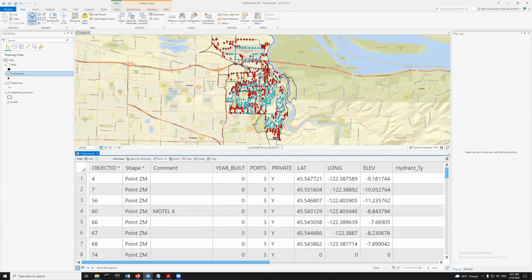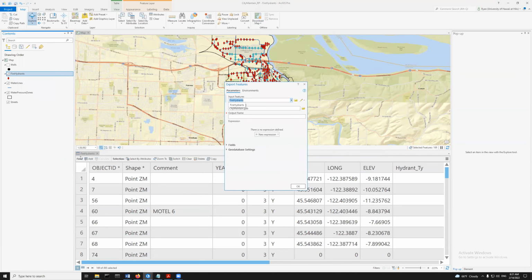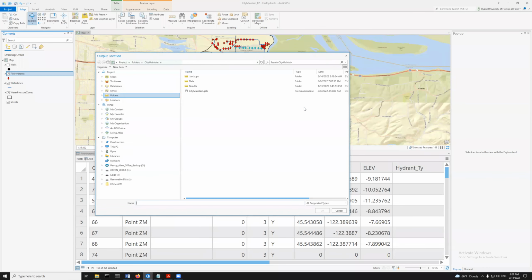And now that I've got these guys selected, maybe I want to make a new layer just from that selection. As with anything in ArcGIS Pro, there's a million ways to do things. But if I want to make a new layer which is just those selected guys, I can right click on this guy and go to data and go to export features. So the input features are these guys. The geodatabase is, you choose the geodatabase that you're working in.